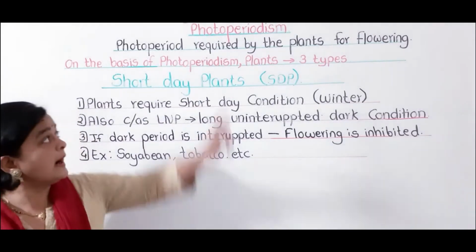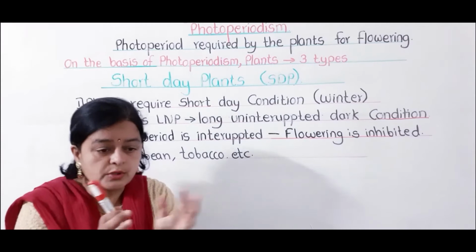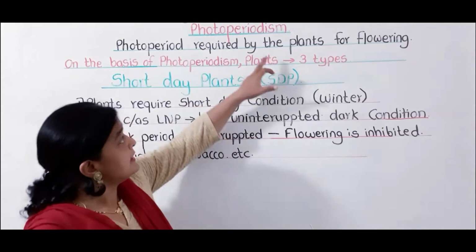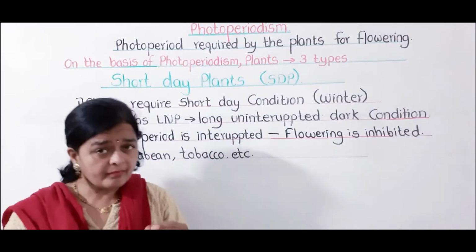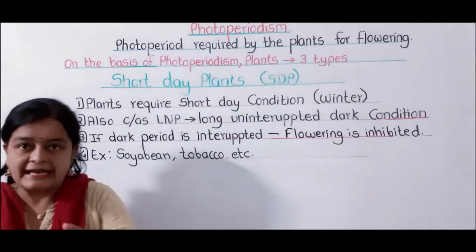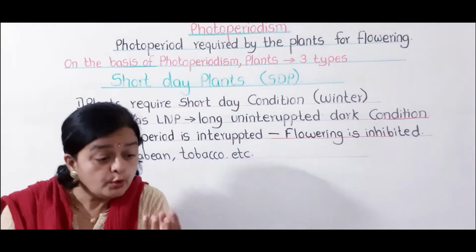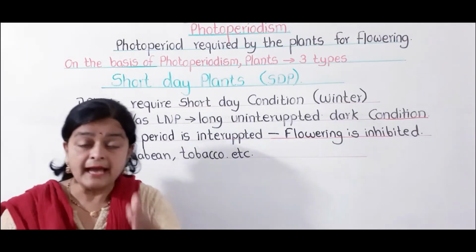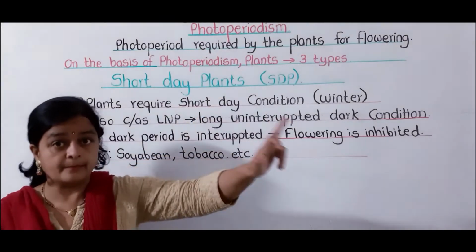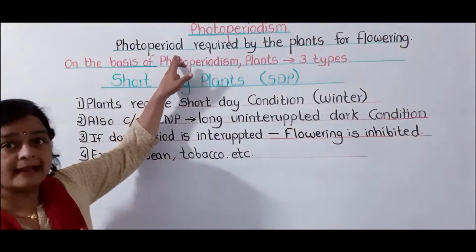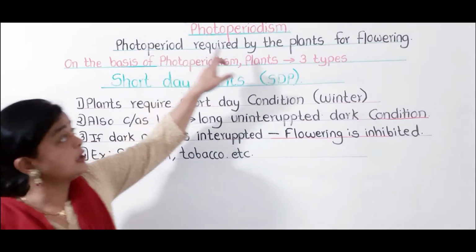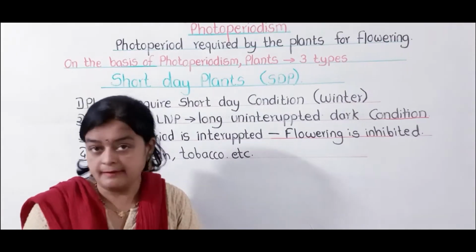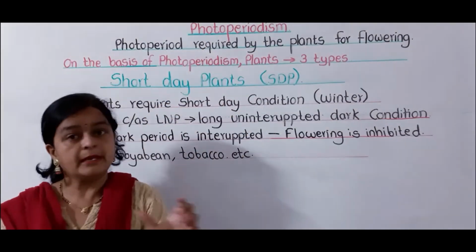Photoperiod required by the plants to induce, to stimulate, or to start the flowering is called photoperiodism. It means how much light is required for the plants to induce flowering. Photoperiodism means the amount of light, that is photoperiod, required by the plants to initiate flowering.